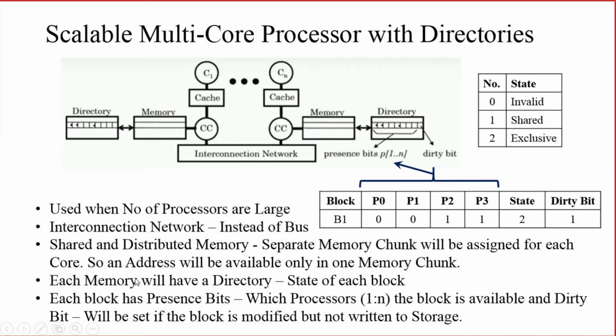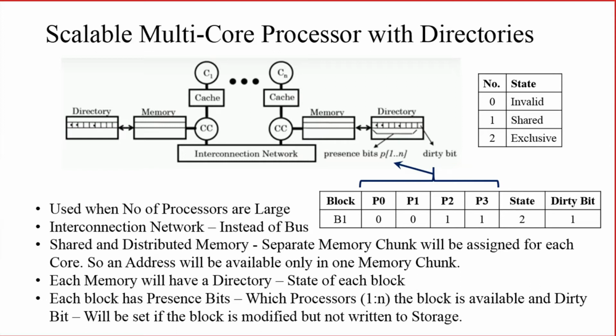So if you specify an address, that address will be available only in one particular part of memory, and that part of memory will be associated with only one core.